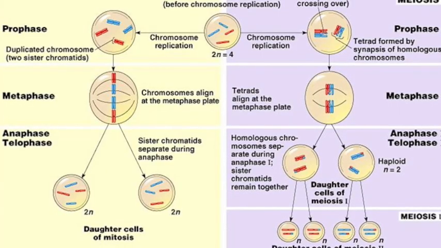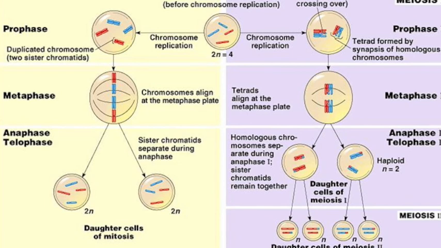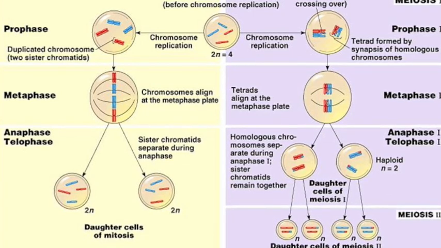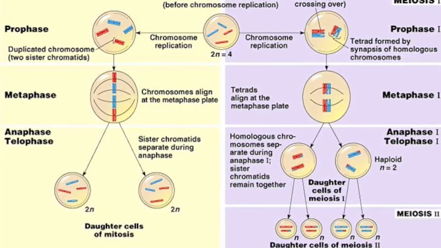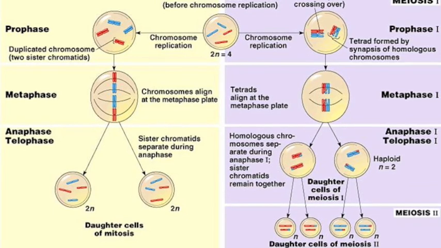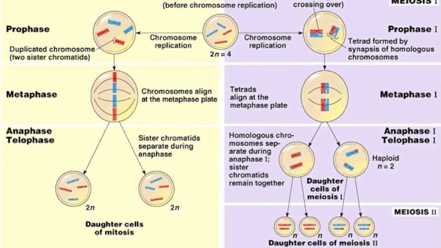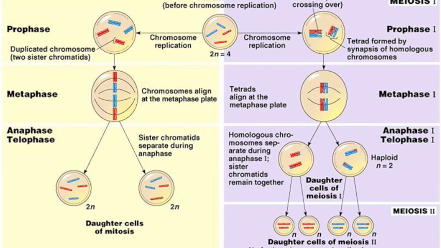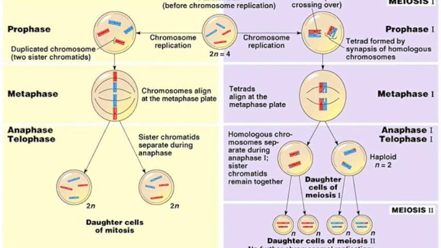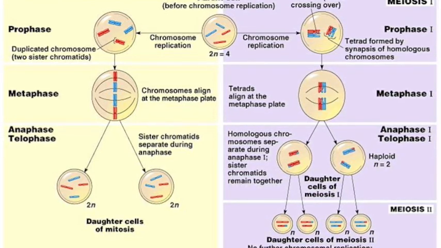Mitosis and meiosis have several key differences. The chromosome number is reduced from diploid to haploid in meiosis, but is conserved in mitosis. Mitosis produces daughter cells that are genetically identical to the parent and to each other, while meiosis produces cells that are genetically distinct from the parent cell.